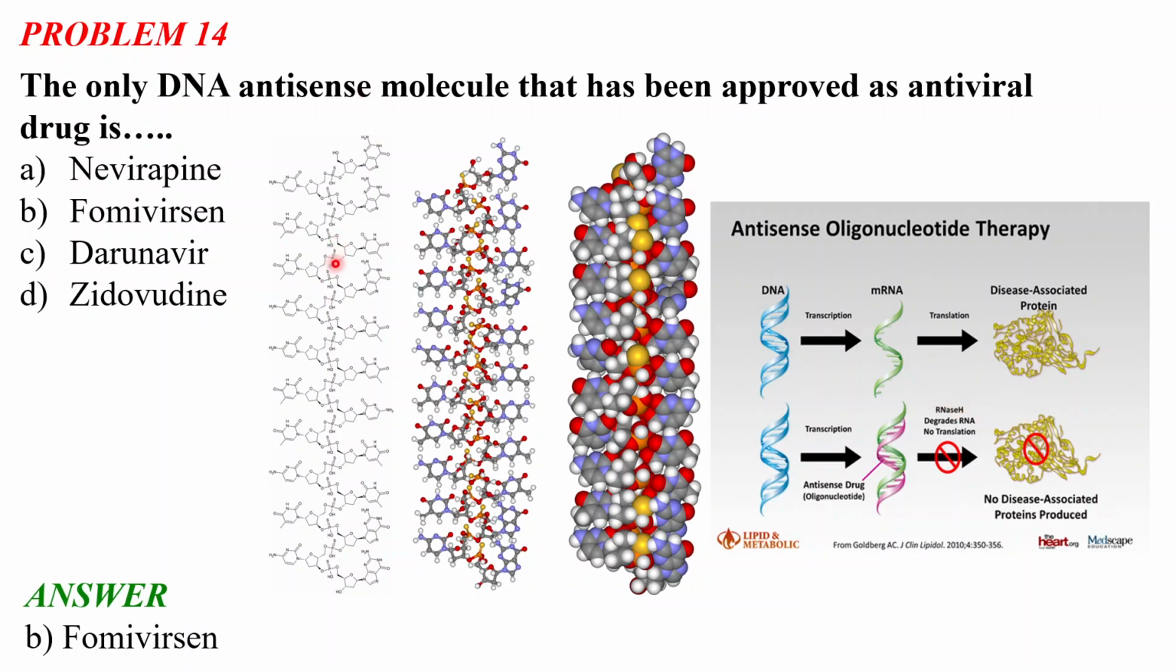You need to remember this is the structure of fomivirsen, though it is not possible to remember the structure, but just know what antisense oligonucleotide therapy is. This antisense drug is an oligonucleotide, and it binds to the mRNA produced from the viral DNA, and the mRNA is degraded. It binds to the RNA and degrades the RNA so that no disease-associated protein is produced. So remember the name fomivirsen. It is very important because it is the only DNA antisense molecule approved as an antiviral drug, and basically, no disease-associated protein is produced because of this drug.